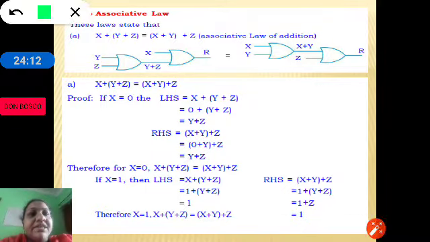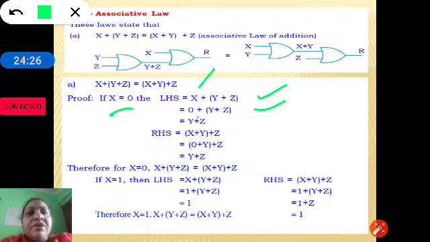So let us take x is equal to 0. So 0 plus y plus z. We are substituting the x value with 0. 0 plus x is equal to x. So 0 plus y plus z, instead of x here we have y plus z.